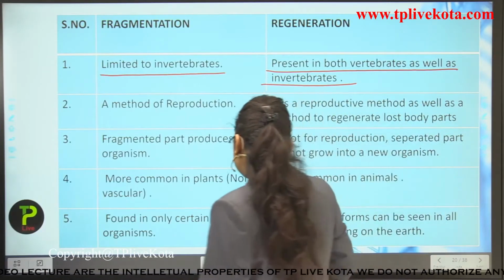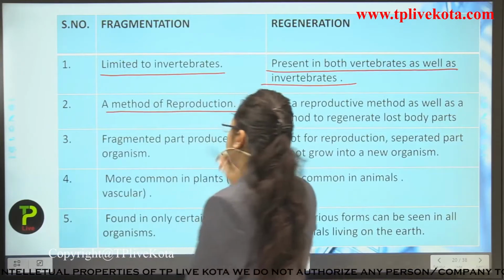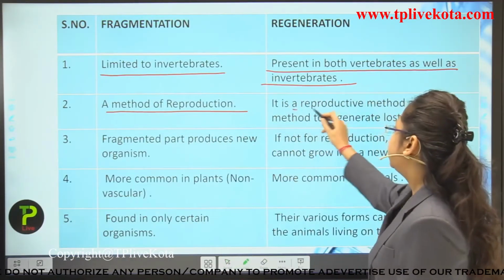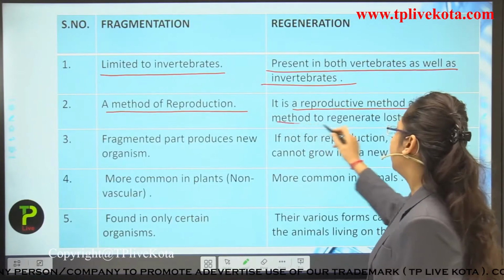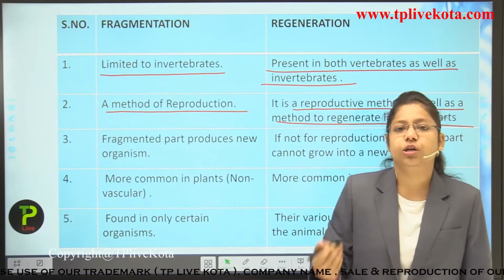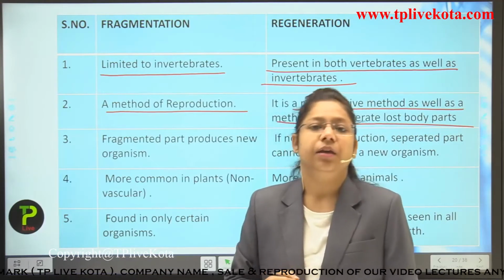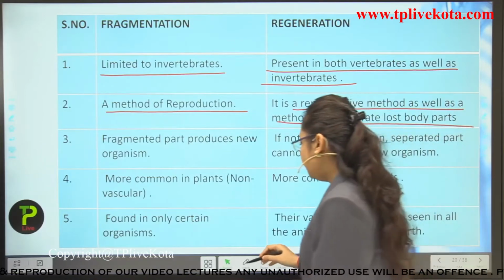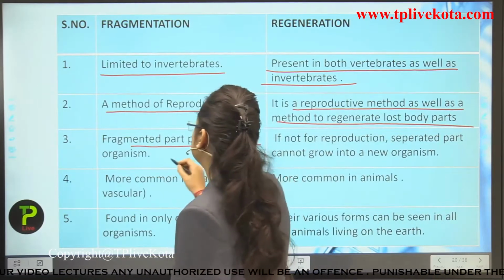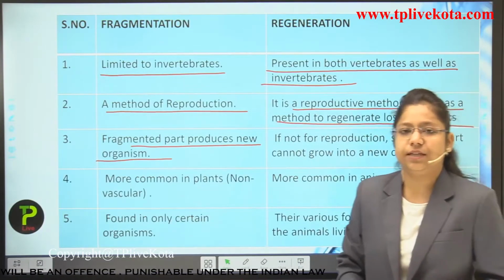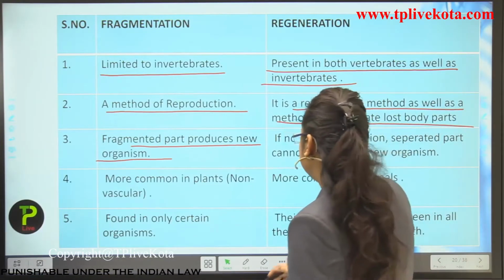Okay. Now second, a method of reproduction. Fragmentation is a method of reproduction, whereas regeneration is a method to regenerate lost body parts. So lost body parts can be restored by the process of regeneration. Third point, the fragmented part produces a new organism. So new organisms can be produced, as I told you, in fragmentation.